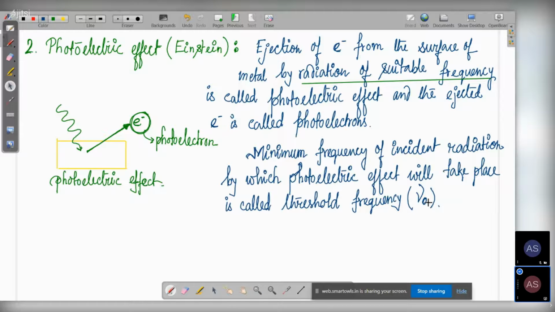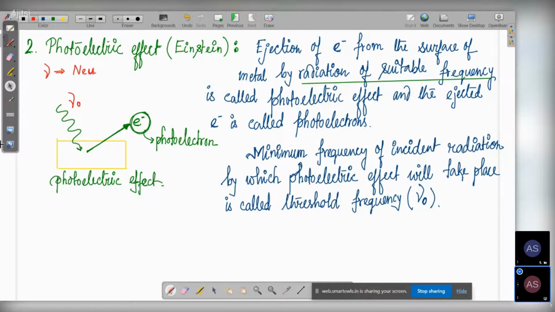Which is denoted by nu naught. This symbol is called nu. I think we have done it before. Did you do this symbol before? No, you didn't. So this is new. This symbol is called nu. So this is nu naught, the threshold frequency.